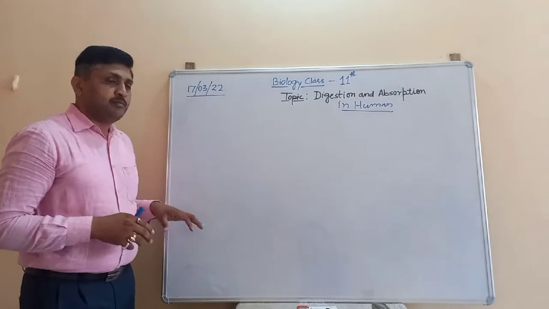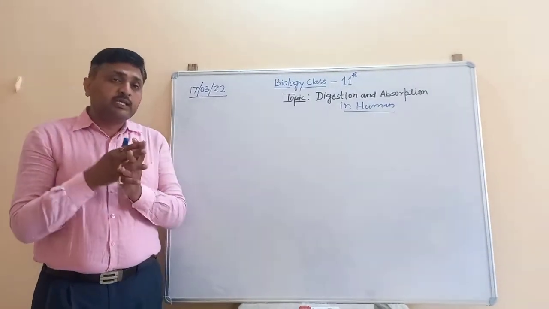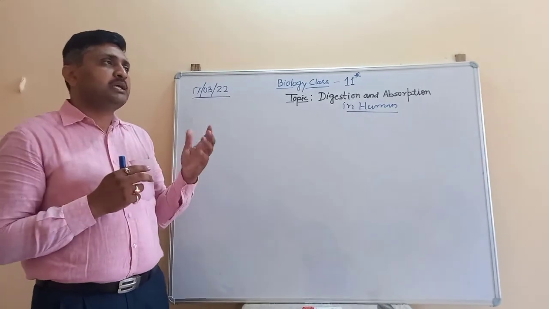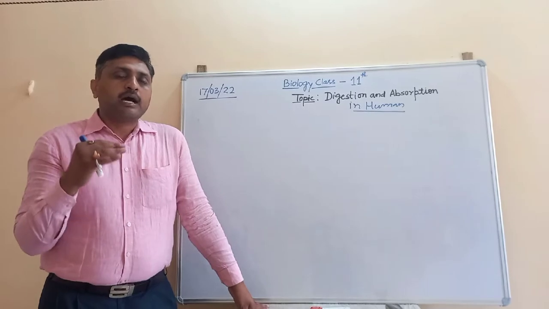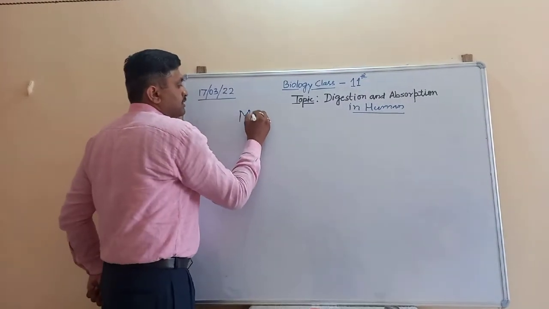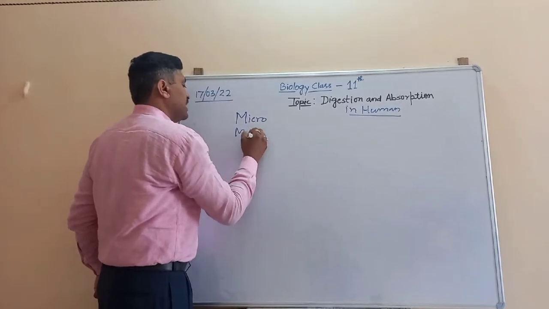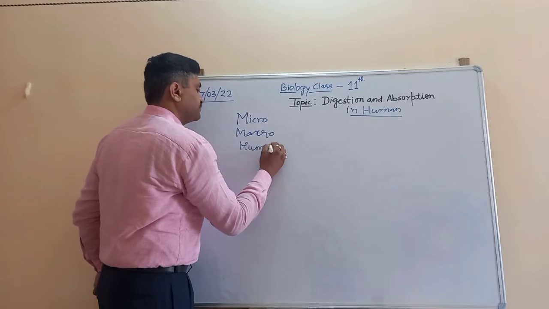There is the digestion, but which substances are going to be digested? In our environment, there are a number of organisms, out of which some are microorganisms, and some are human beings.